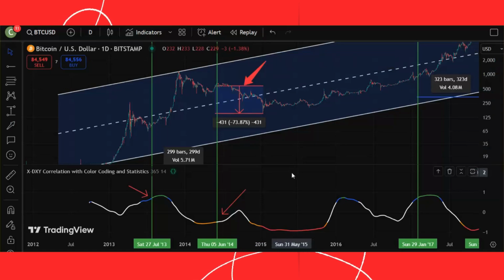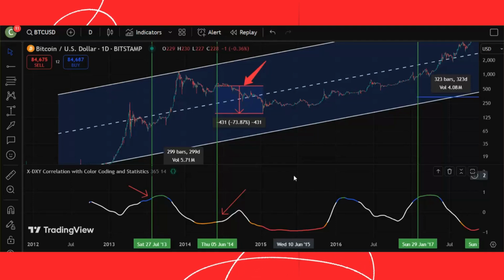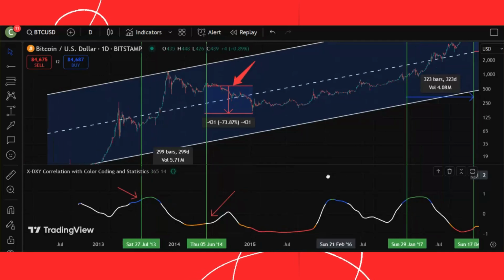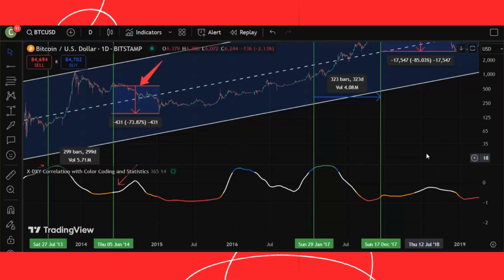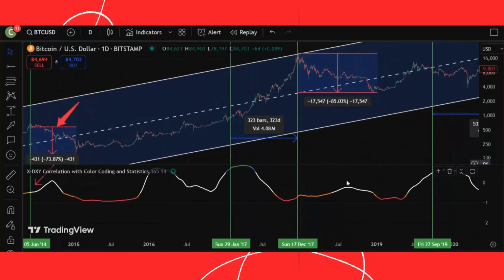trend. A very important point is that after each cycle, the market follows the opposite trend of that cycle. In other words, the market chooses the inverse trend of the previous cycle. Therefore, since the overall trend in the previous cycle was upward, after this cycle, the price should decrease in a downward trend, which, as you can see in the chart, is exactly what happened. After this cycle, Bitcoin's price dropped by nearly 74%. Okay, that's for the first cycle.